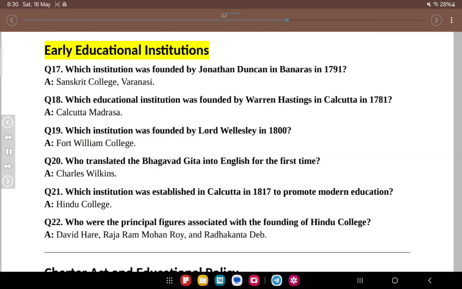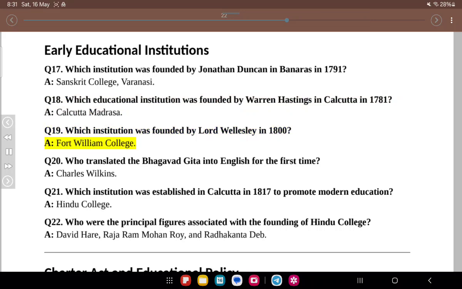Early educational institutions. Q17. Which institution was founded by Jonathan Duncan in Banaras in 1791? A. Sanskrit College, Varanasi. Q18. Which educational institution was founded by Warren Hastings in Calcutta in 1781? A. Calcutta Madrasa. Q19. Which institution was founded by Lord Wellesley in 1800?